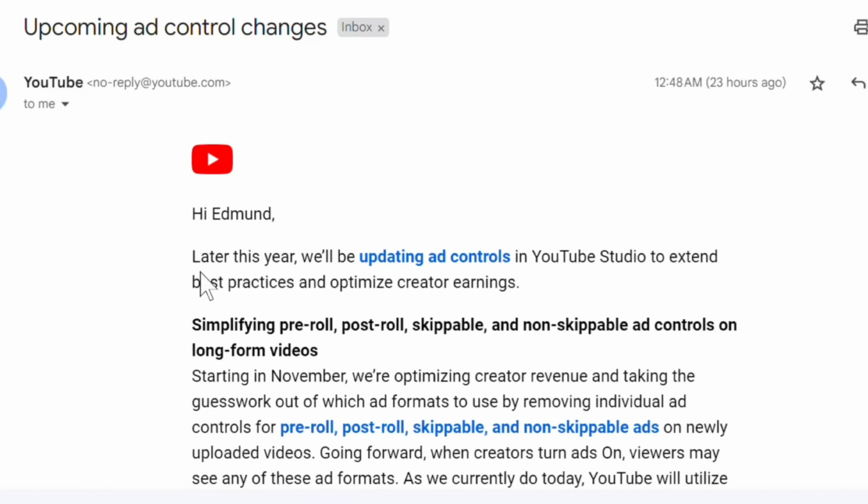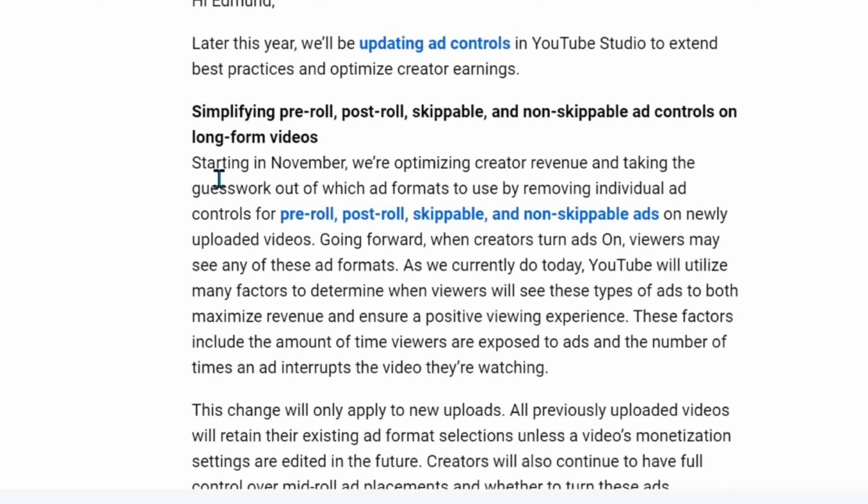Later this year, we'll be updating ad controls in YouTube Studio to extend best practices and optimize creator earnings, simplifying pre-roll, post-roll, skippable, and non-skippable ad controls on long-form videos. Starting in November, we're optimizing creator revenue and taking the guesswork out of which ad formats to use by removing individual ad controls for pre-roll, post-roll, skippable, and non-skippable ads on newly uploaded videos.